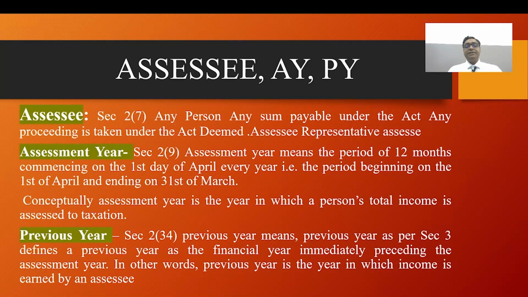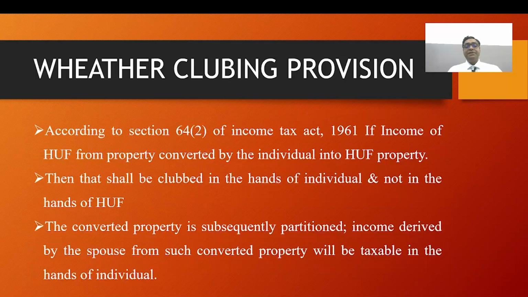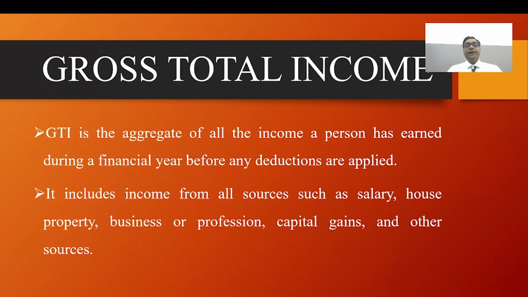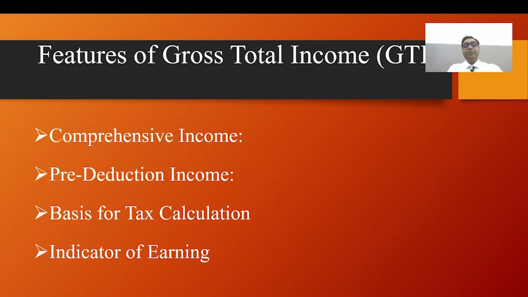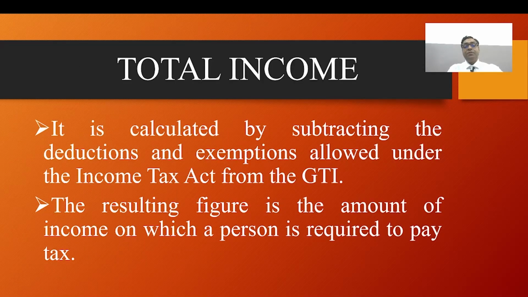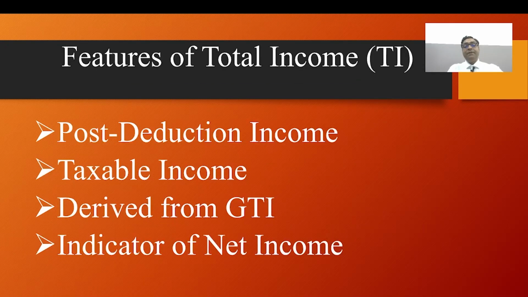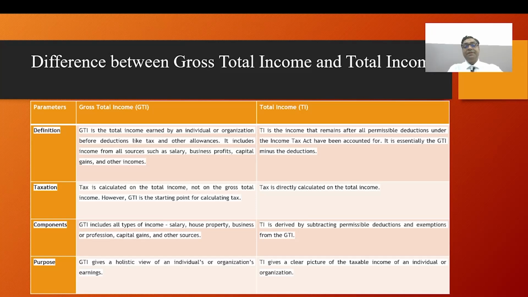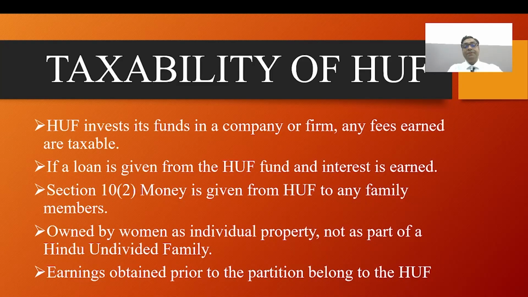We have already discussed the assessment year and previous year and the clubbing of provisions of income in the undivided family, section 64 clause 2, and how the gross total income will be calculated. We have already discussed gross total income and its features, how to calculate total income, the difference between gross total income and total income, and how the tax calculation of the taxability of Hindu undivided family will be done.